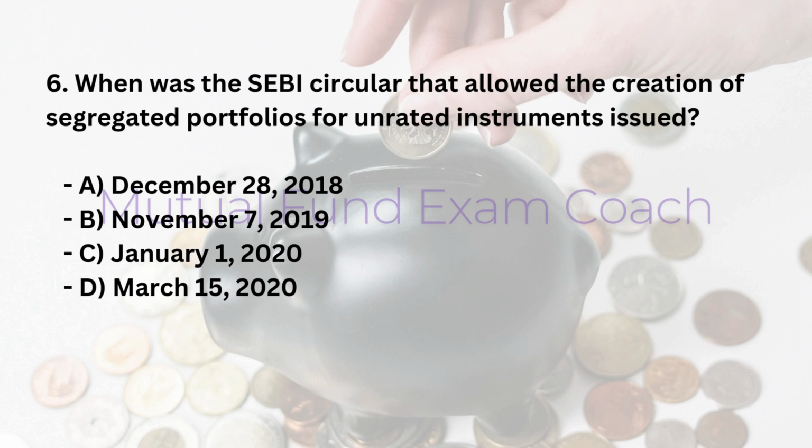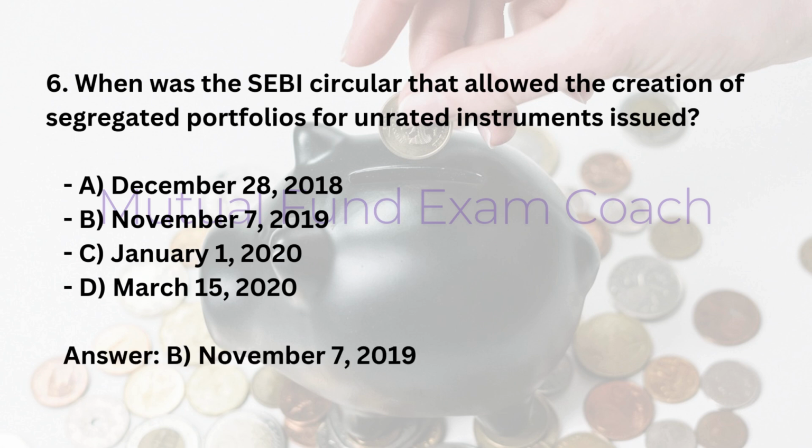6. When was the SEBI circular that allowed the creation of segregated portfolios for unrated instruments issued? A. December 28, 2018. B. November 7, 2019. C. January 1, 2020. D. March 15, 2020. Answer: B. November 7, 2019.